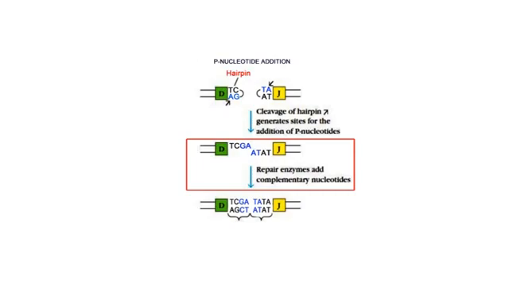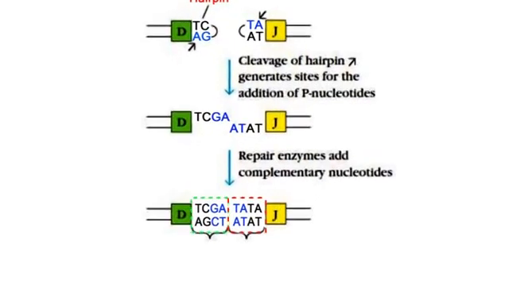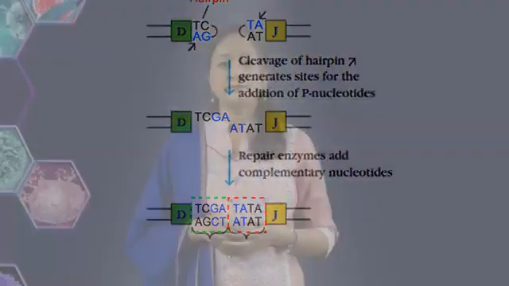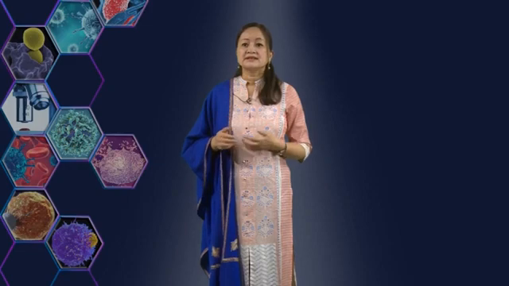The subsequent addition of complementary nucleotides to this strand, P addition, by repair enzymes generates a palindromic sequence in the coding joint, and so these nucleotides are called P nucleotides. Variation in the position at which the hairpin is cut thus leads to variation in the sequence of the coding joint. P-nucleotide addition occurs in the genes encoding all the TCR chains, thus generating more diversity.